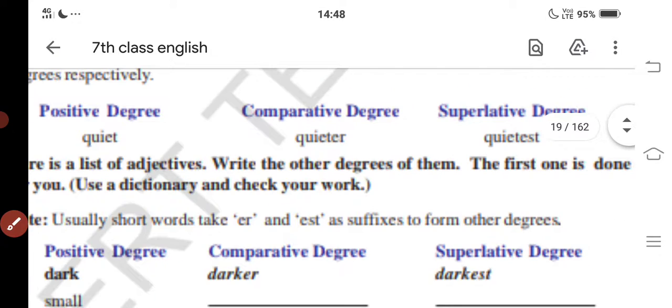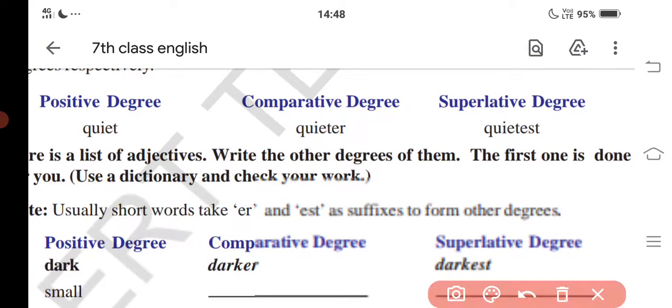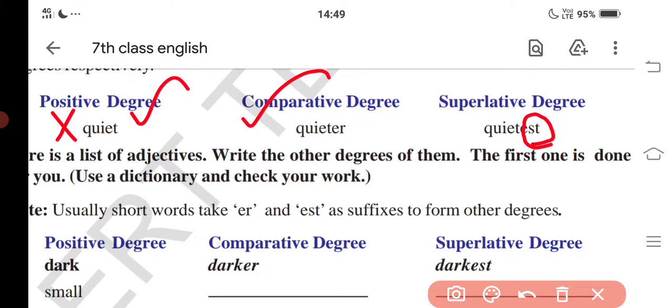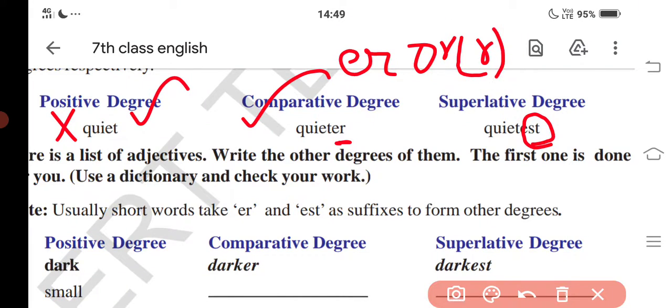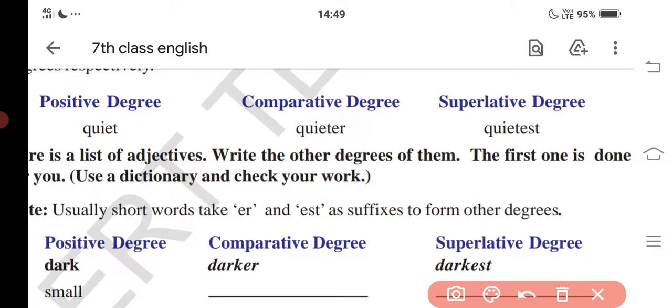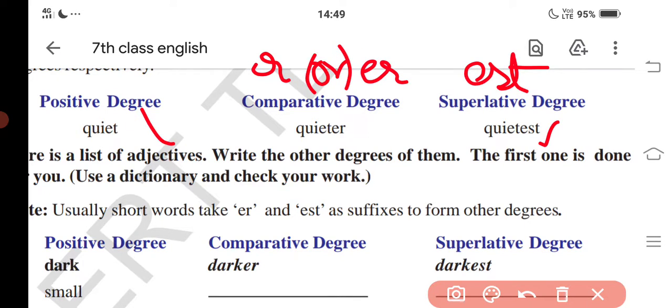Next, for the superlative degree, EST will be added. Quiet, and next, EST is added here. So for positive degree, no change. For comparative degree, ER or R will be added. Next, for the superlative degree, EST will be added.